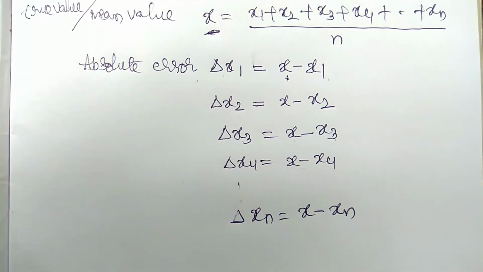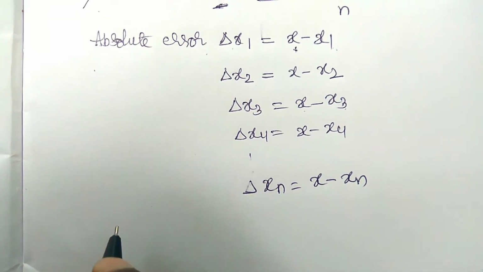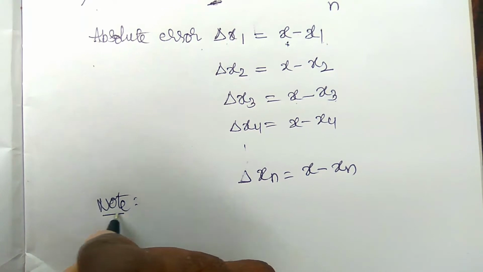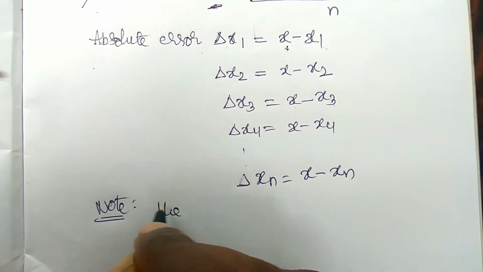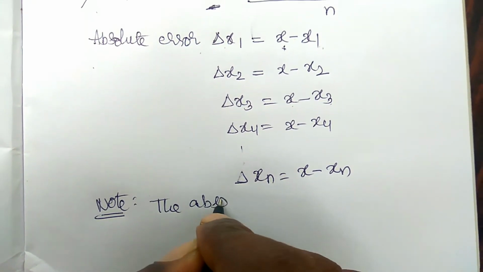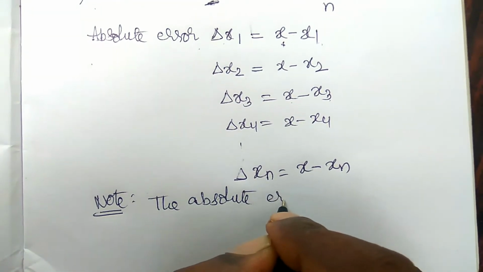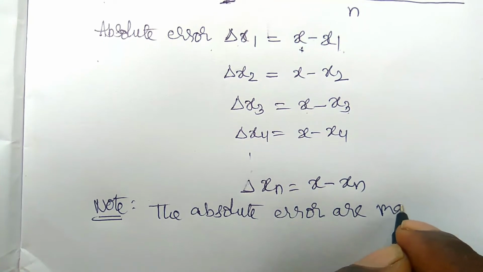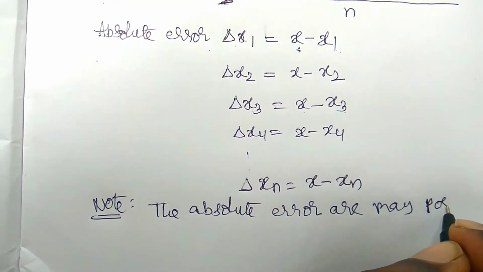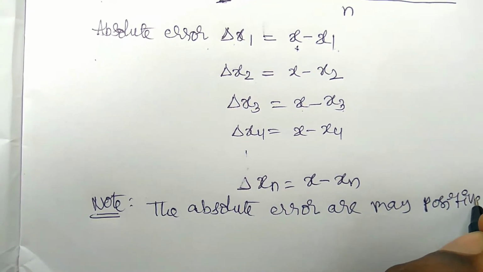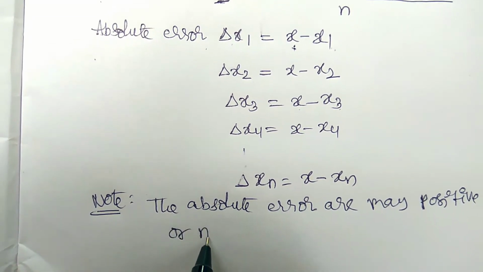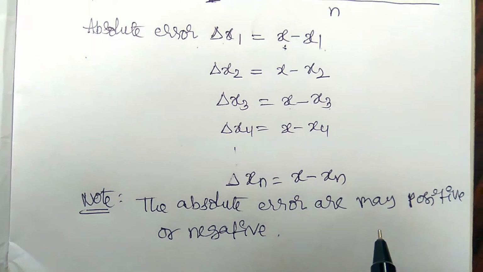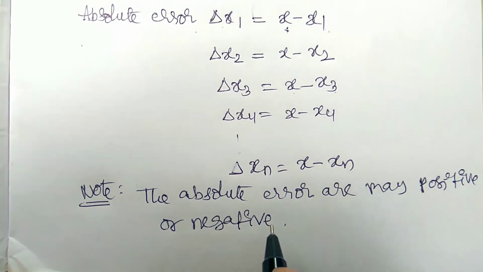Okay, now the point you have to note here, what is that point? It is about the absolute errors, very important. The absolute errors may be positive or negative, so this is the point we have to remember. Absolute errors may be positive or negative.